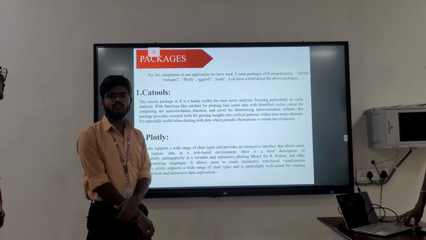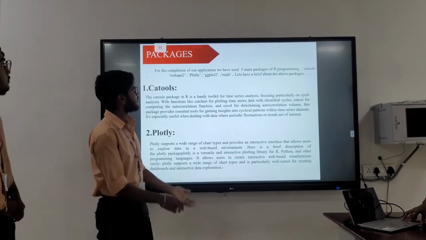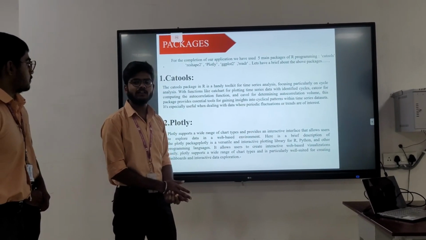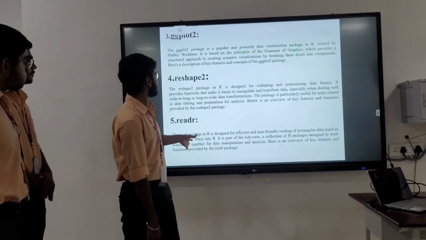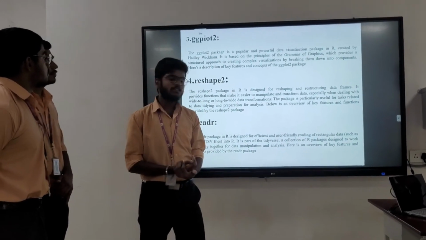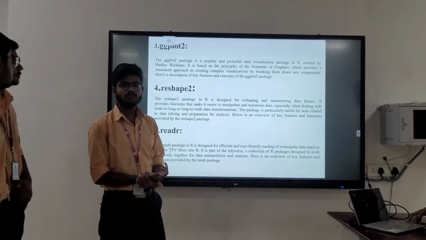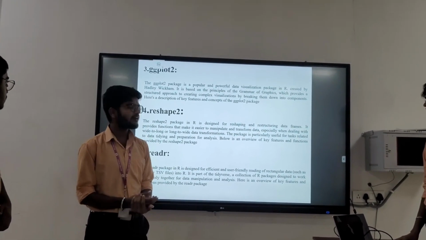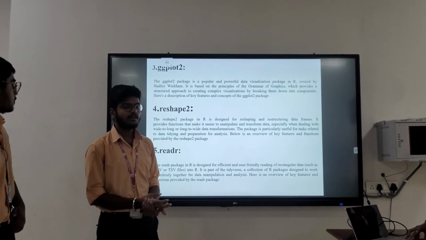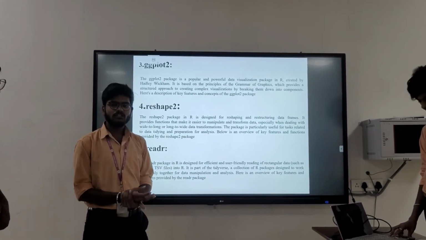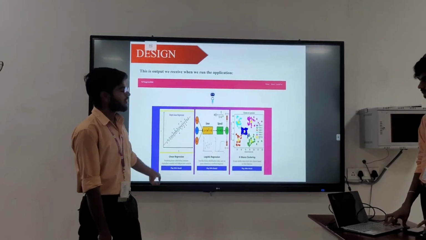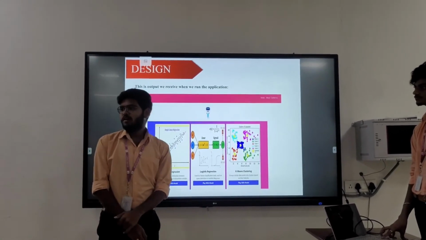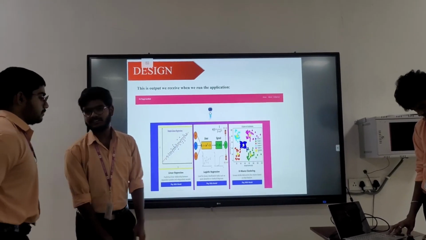And the packages we used in our platform: caTools is used for the data set classification and other processes, and Plotly is for 3D interactive plots. ggplot2 is used for the graphical representation and graphs in our platform. And reshape is designed for reshaping and restructuring data frames, and provides functions that are easier to implement. And readr is used for reading data in R. So now I would like to welcome Saina.